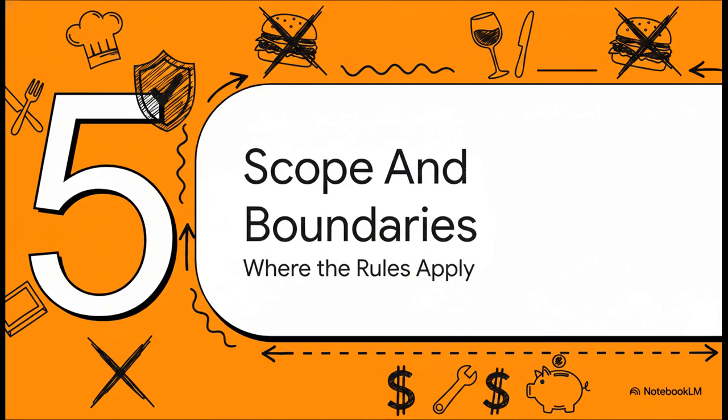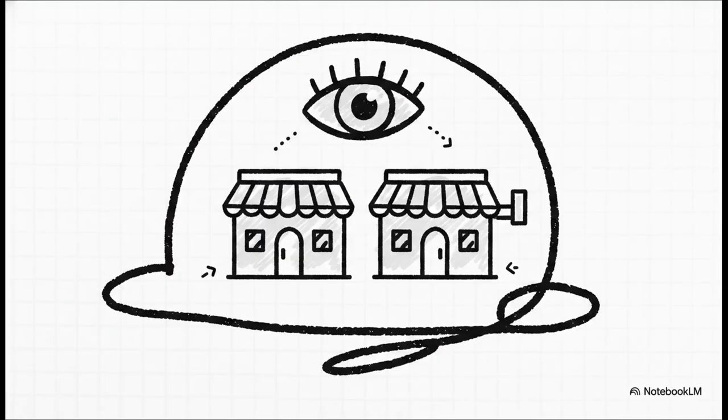Section 5. Defining scope and boundaries, where the rules apply. To get an accurate number, your tracking scope must encapsulate both entity-owned locations and franchise locations. Now, I know that's a massive compliance challenge, but it is explicitly required. Think about it. Customer perception doesn't distinguish between a corporate-owned flagship and a franchise off the highway. If a major labor violation hits the evening news, the entire brand takes the hit. Because of that, your tracking systems must encompass the enforcement of laws across your entire global operational footprint.